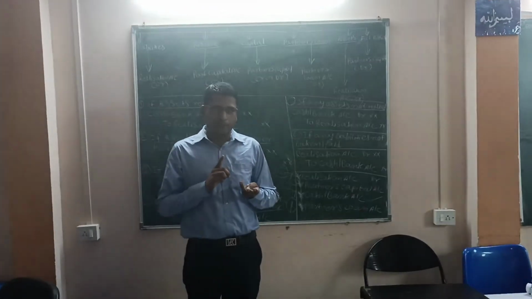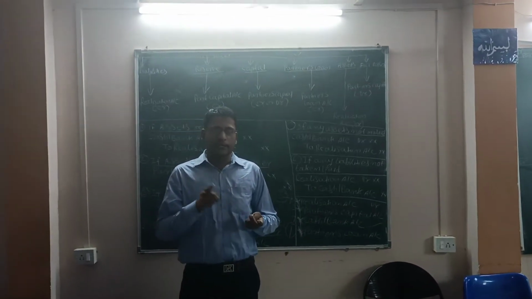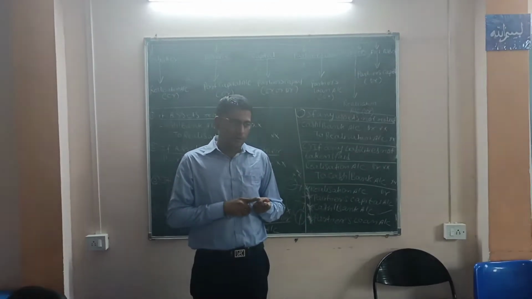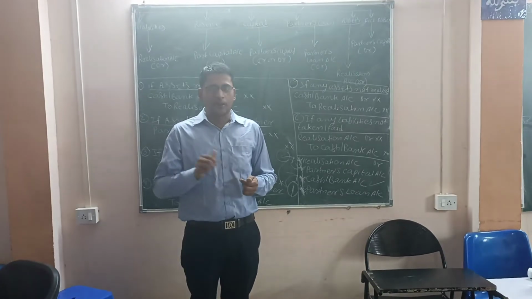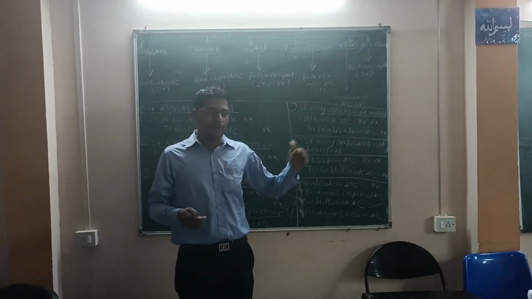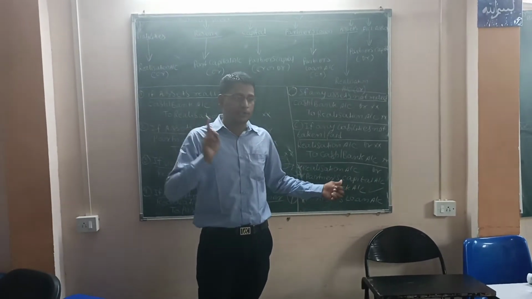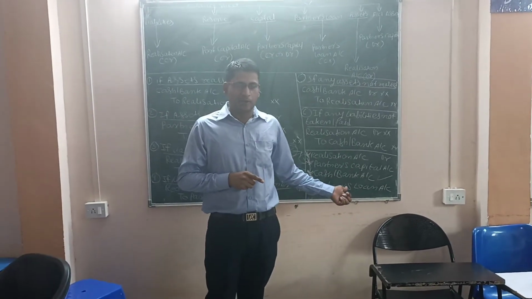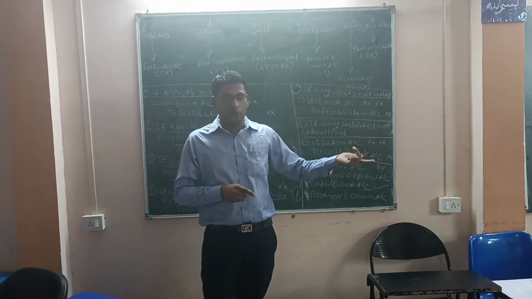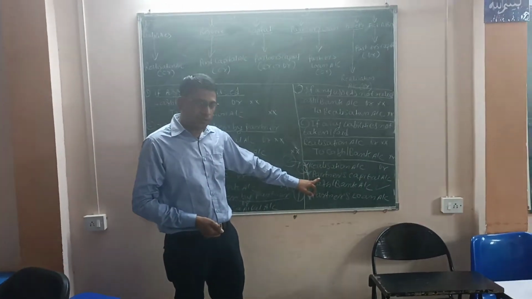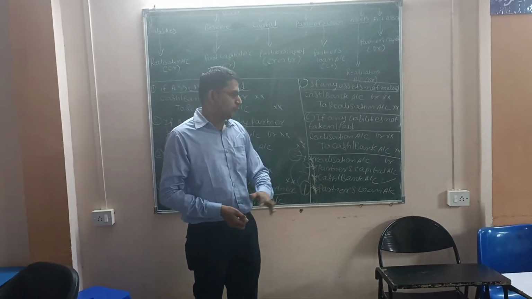So we first prepare the realization account, second the partners capital account, then the cash or bank account, and last the partners loan account. Partners loan account balancing figure will be transferred to realization account in some cases, but mostly to cash or bank account. Second, we close the realization account. It's going to be transferred to partners capital account, and partners capital account is going to be transferred to cash or bank account.